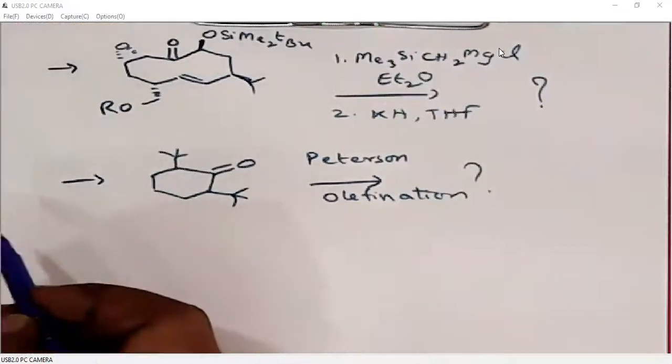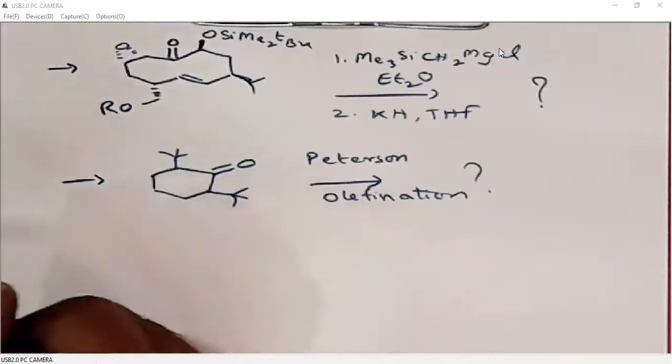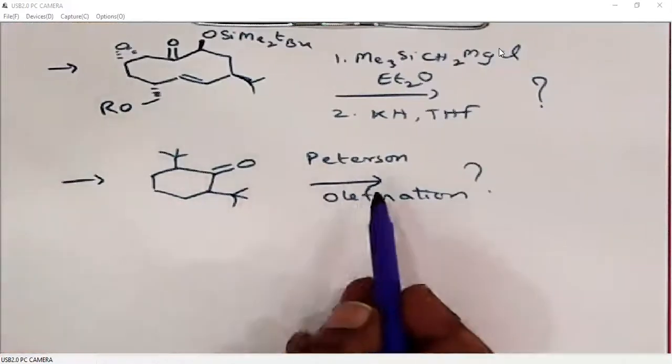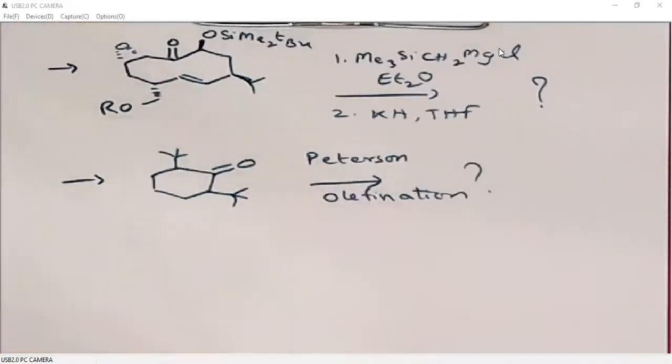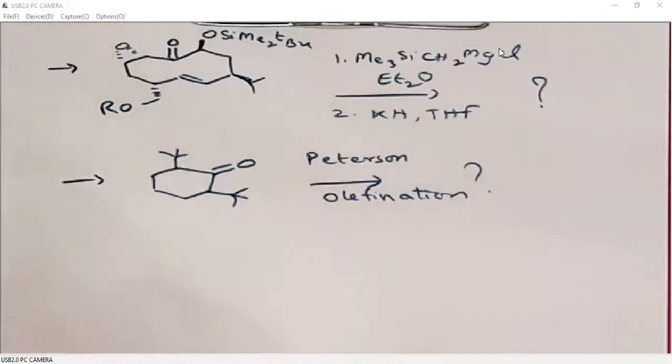This carbonyl is sterically crowded, and if you want to do Wittig reaction, it is not possible on this. But we can perform Peterson olefination so that we can convert this carbonyl into alkene. So this is where Peterson olefination is much more important than simple Wittig reaction.